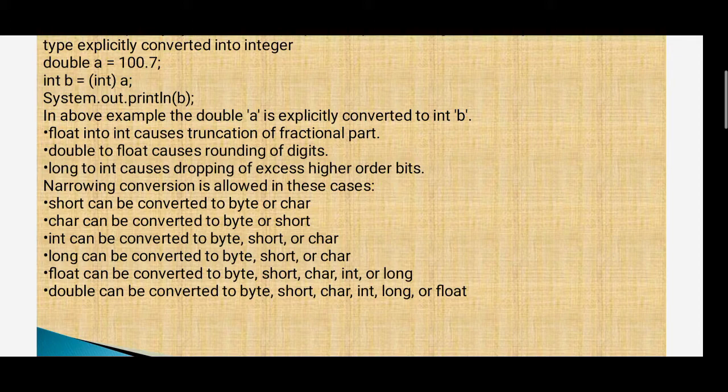Narrowing conversion is allowed in these cases only. Short can be converted to byte or char. Char can be converted into byte or short. Int can be converted to byte, short or char. Long can be converted to byte, short or char. Float can be converted into byte, short, char, int or long. Double can be converted to byte, short, char, int, long or float.